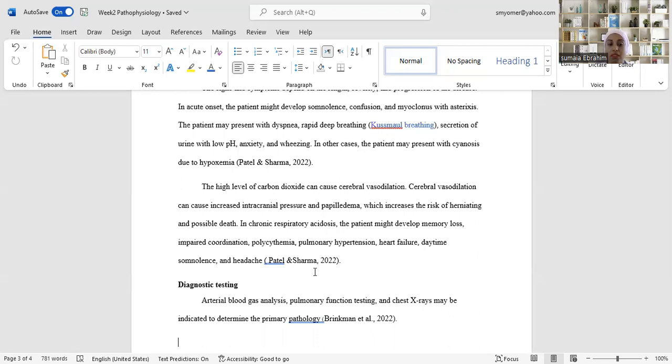Diagnostic tests. The most important diagnostic test is arterial blood gas analysis, which is the first thing to do if the patient develops shortness of breath. It can help to find out the pH level and the CO2 level, and of course the oxygen blood level. The pulmonary function test and chest X-ray can also be done because they help to find out the cause of respiratory acidosis.